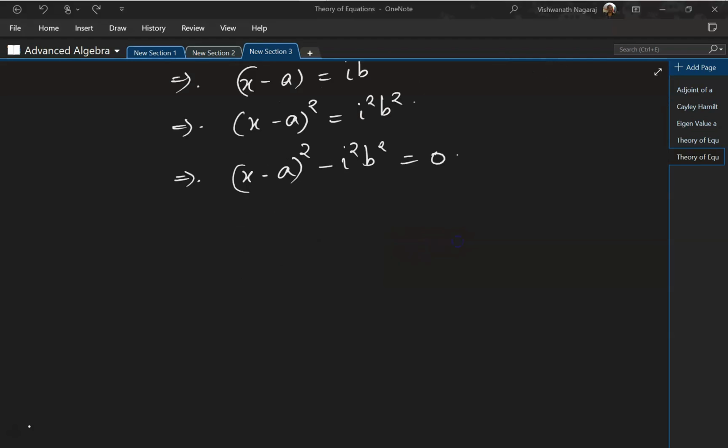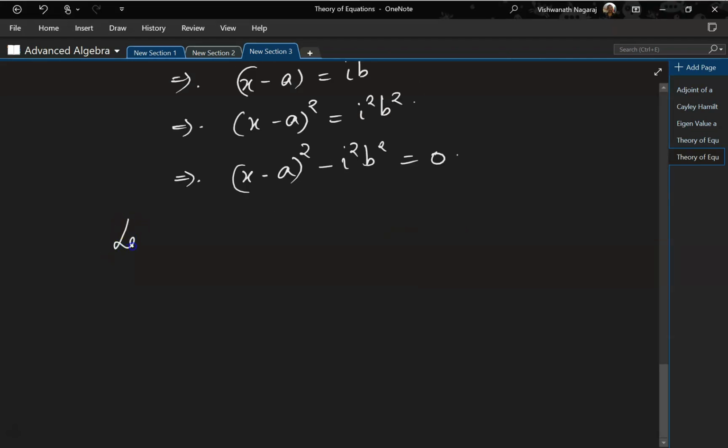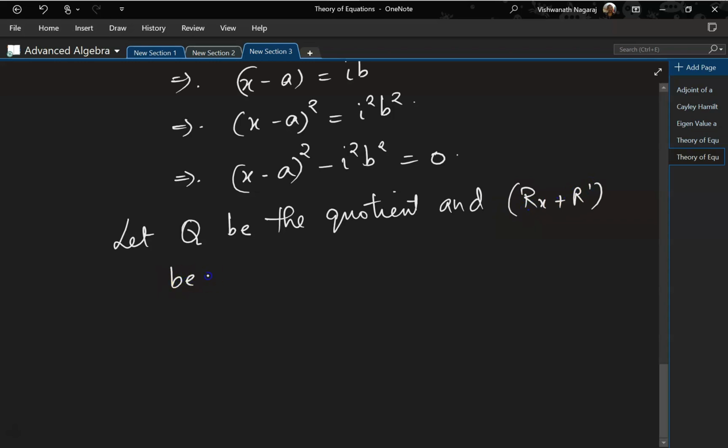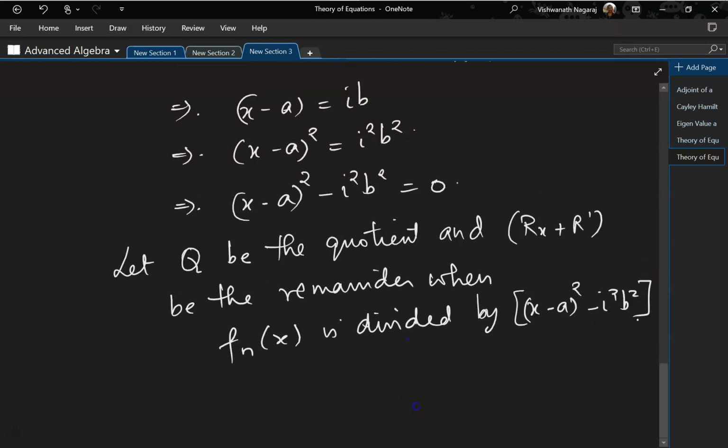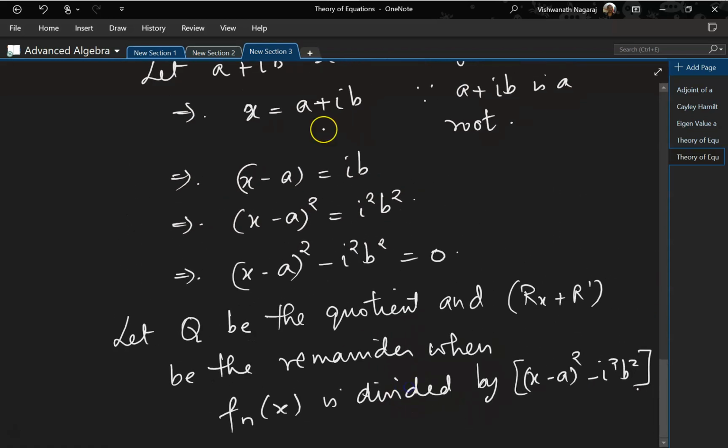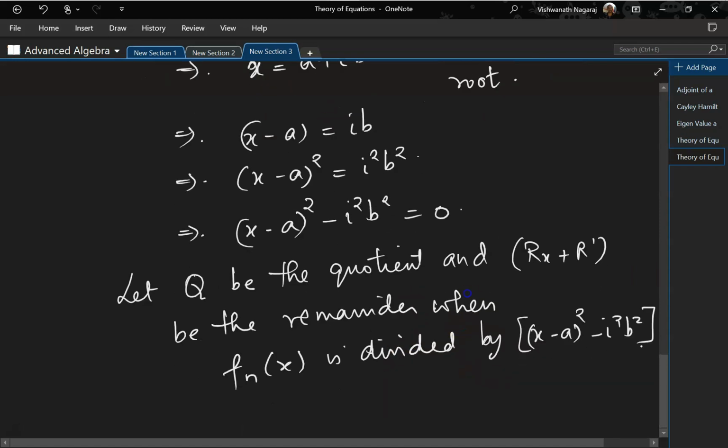is equal to 0. Now let q be the quotient and rx + r' be the remainder when f(x) is divided by (x − a)² − i²b². Yes, remember a + ib is one of the roots. It is given to us.